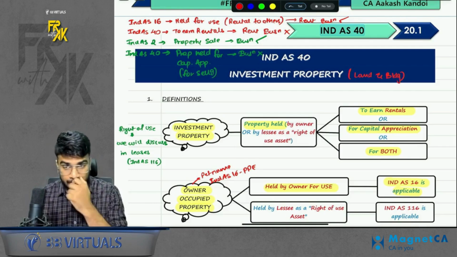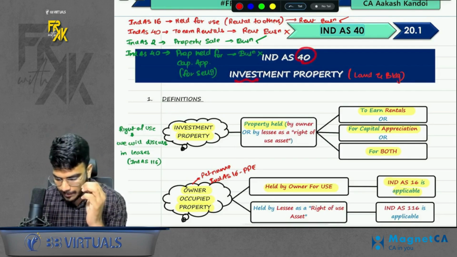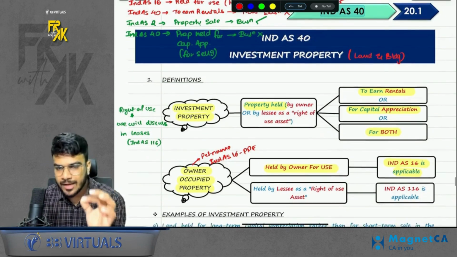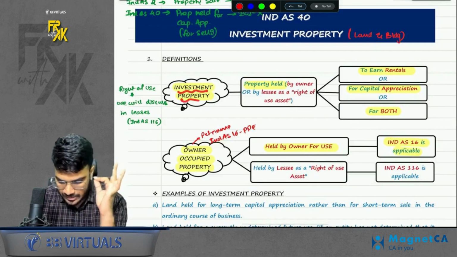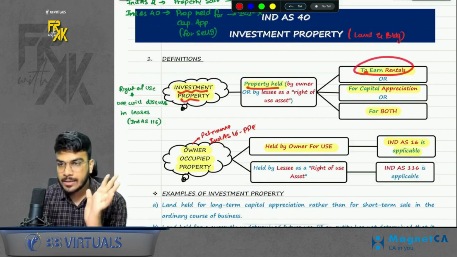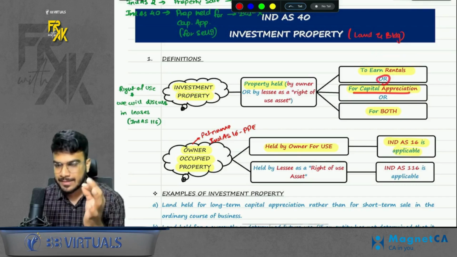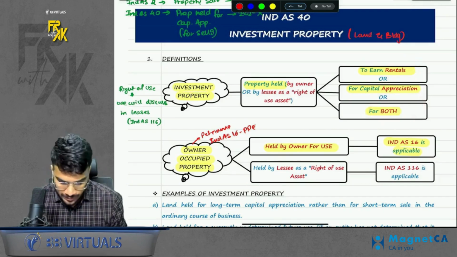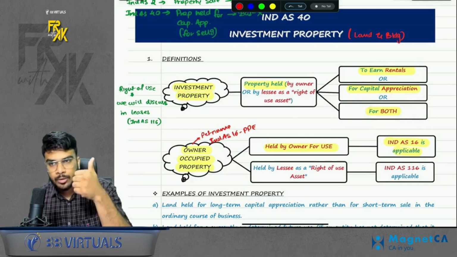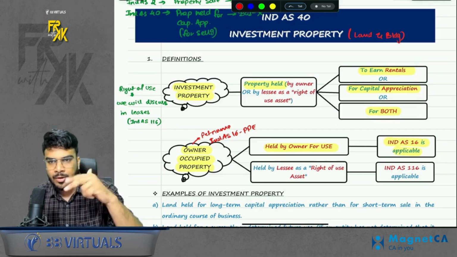So first of all, the number of the Ind AS is Ind AS 40, and the name is investment property. We come under this Ind AS whenever there is any investment property which is held for earning rentals or for capital appreciation or for both. If either of the criteria is satisfied, it will be treated as an investment property: either held to earn rentals, or for capital appreciation, or for both.